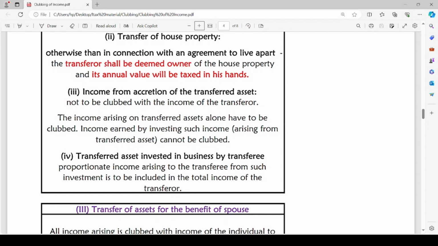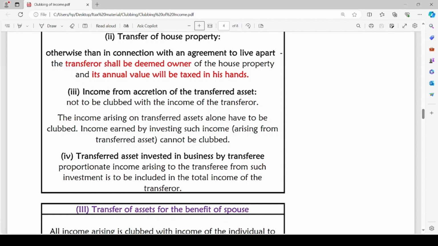Third point, income from accretion of the transferred asset is not to be clubbed with the income of transferor. The income arising on transferred assets alone has to be clubbed. If there is a house property, the rental income from such house property will be clubbed with the total income of the transferor assessee. Income earned by investing such income arising from transferred asset cannot be clubbed.